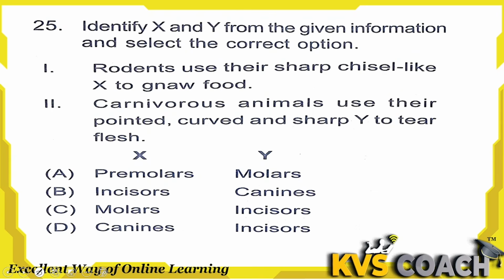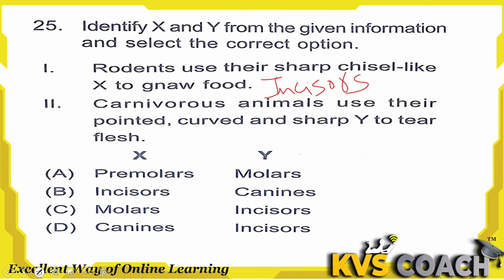Next question is, identify X and Y from the given information and select the correct option. One is, rodents use their sharp chisel-like X to gnaw food. Which teeth do they use? They use incisors. Do you know that? All over their life, their incisors grow. Because of that, they gnaw food to grind their teeth down. These are the incisor teeth. From incisor teeth they gnaw food.